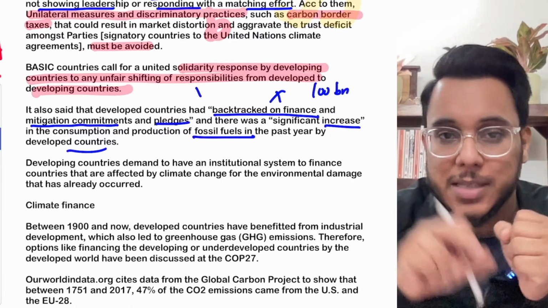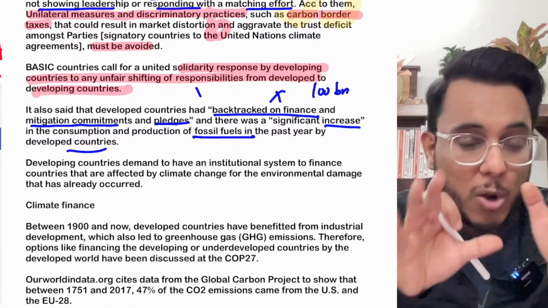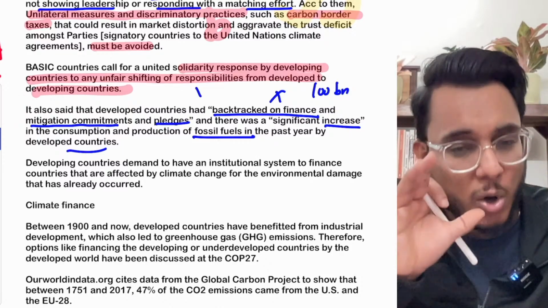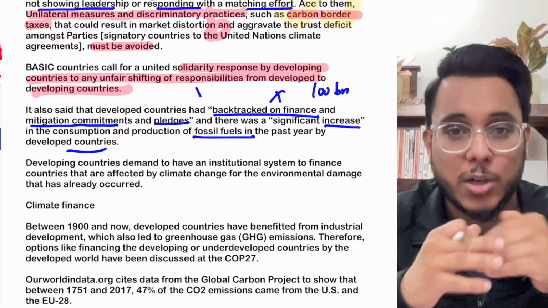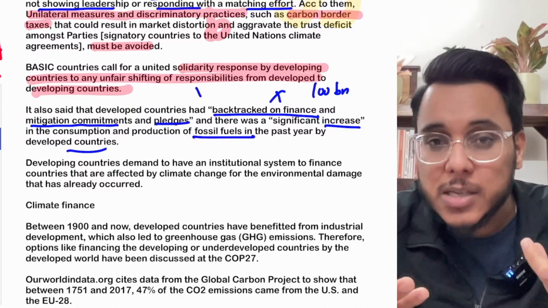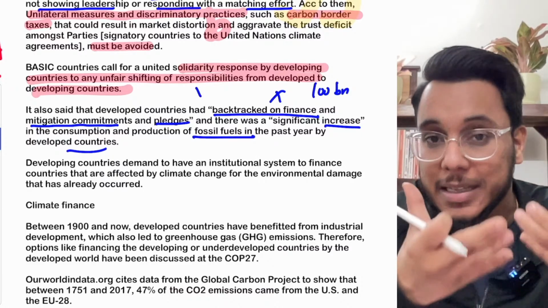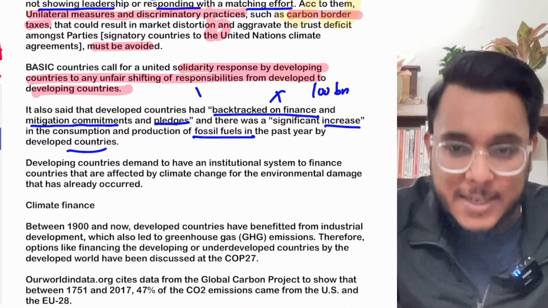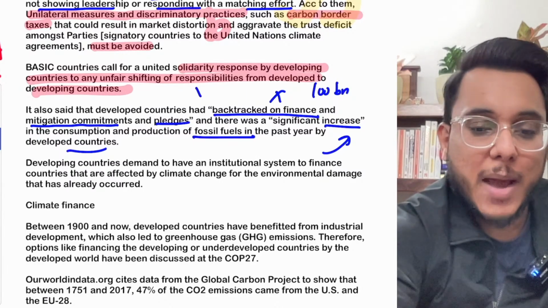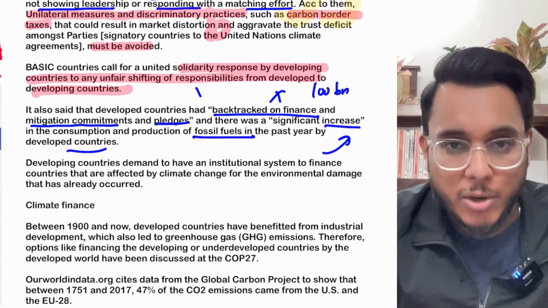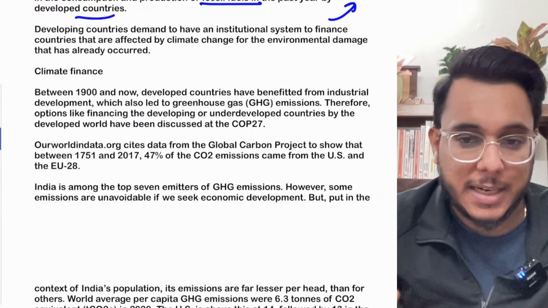It was natural gas, and Russia was the major provider of natural gas to Europe. But because the Russia Ukraine war is going on, and the Nord Stream pipeline and other pipelines are suspended, Russian gas is not coming to Europe. And what is Europe now doing? Europe is reopening their coal-fired power plants. They are increasing the consumption of coal. So these developed countries have fallen back onto fossil fuel. They are not doing anything and are expecting the developing countries to do everything that is possible.